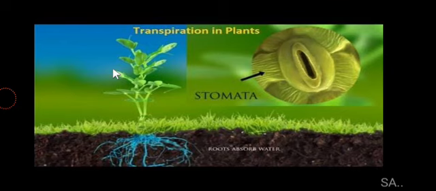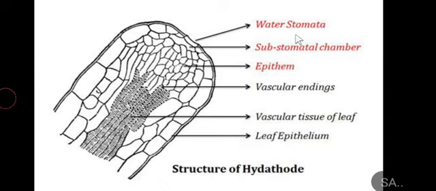You cannot see the water vapor that is being removed by the process of transpiration, but you can observe the water by the process of guttation, which is basically the process of removal of water through the hydathode, which is also known as water stomata. So I can show you the picture over here. These are the edges of the leaves, and you can see here the water droplets are coming out, and this is the leaf tip. So this is basically a demonstration of guttation of the fluid, that is the water, along with some amino acids, the nitrogenous compounds in it. So this is accumulated this way on the plant's leaves.